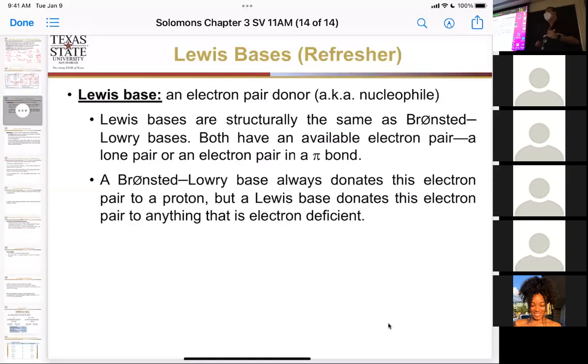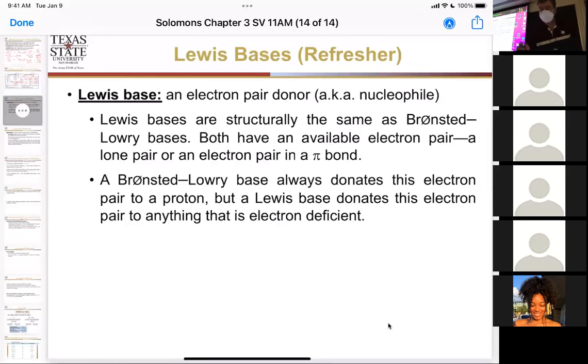Lewis base. Now, we have another new word for this. The new word is nucleophile. Nucleophile means positive charge loving. So I have a lone pair. I'm going to take this lone pair and try to find something that's partially positive or positive to react it with. So I'm searching for positive charge. I'm a nucleophile. I'm a Lewis base. Lewis base and nucleophile are equal terms. They mean exactly the same thing. One of the things that you can do in a mechanism is react a nucleophile with an electrophile. So now we've defined what a nucleophile is.